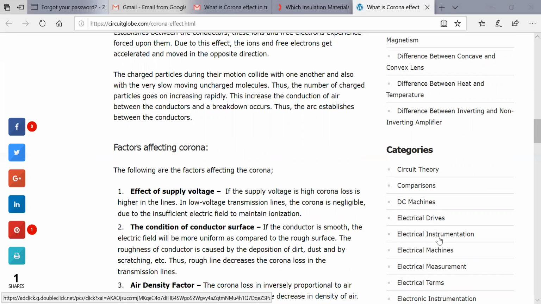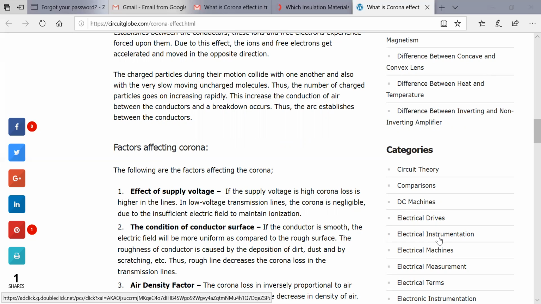The first factor that will affect corona is the effect of supply voltage. If the supply voltage is high, corona will be high. On low voltage transmission lines, the corona is negligible, because insufficient electric field is there to maintain the ionization.